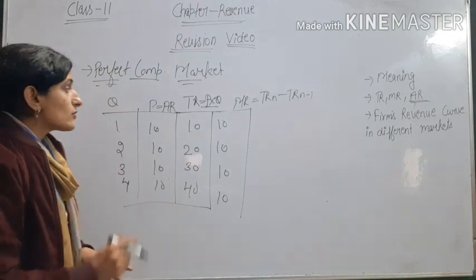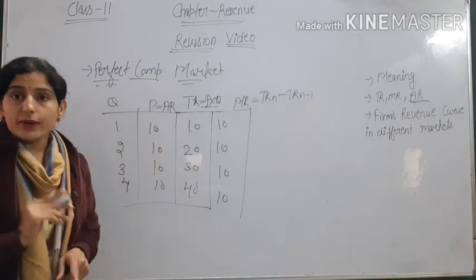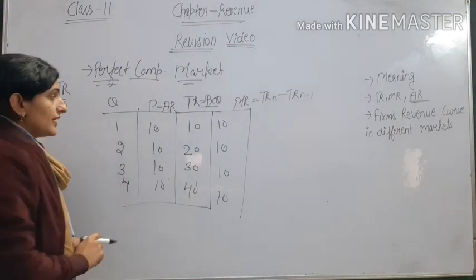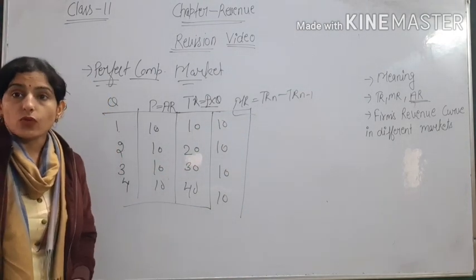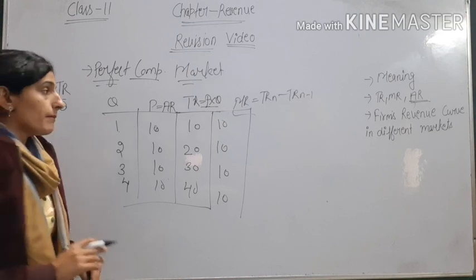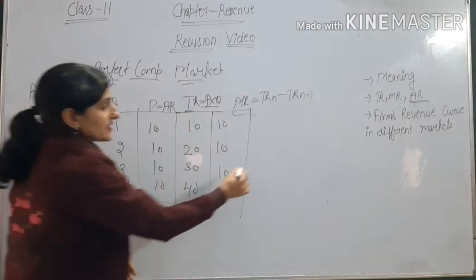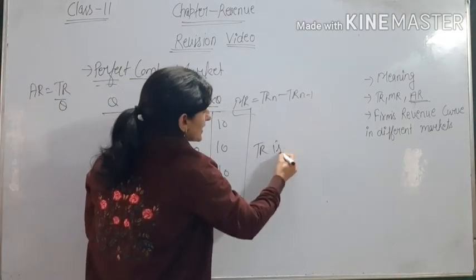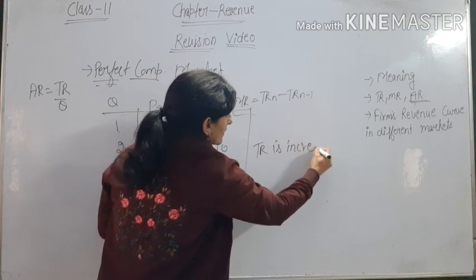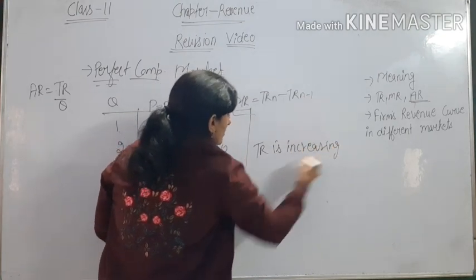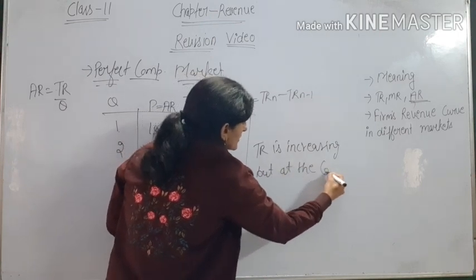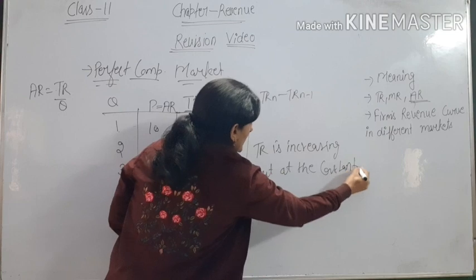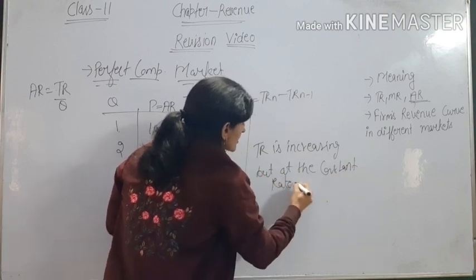So price is constant in the perfect competition market, then MR is also constant. Marginal revenue is also constant. Why? Because TR is increasing, but at a constant rate.